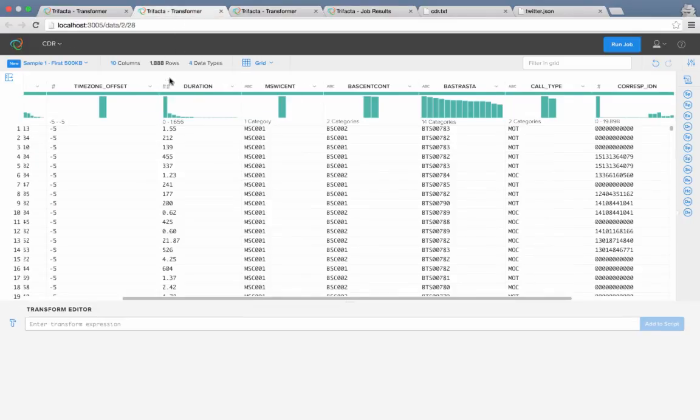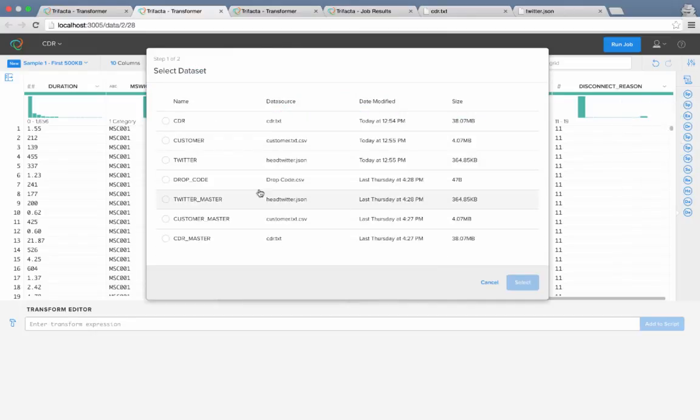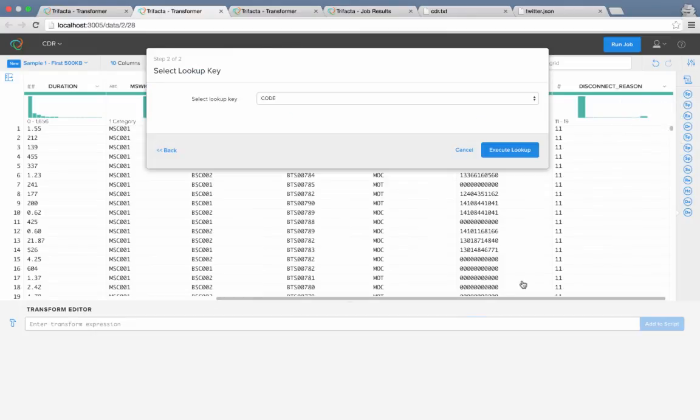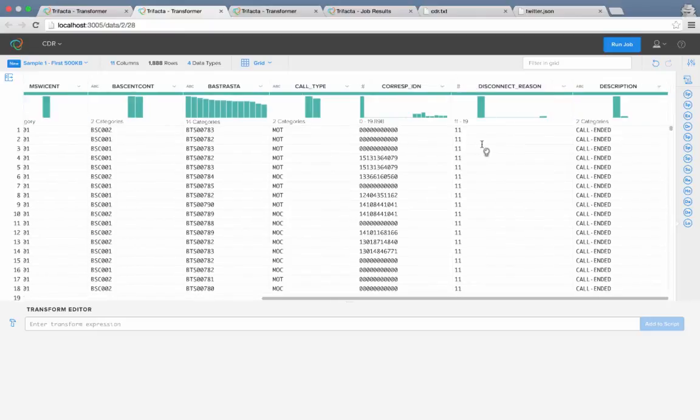Moving back now to the CDR file, I will translate the disconnect reason code into a descriptive label that non-specialist users can understand. I'm using the lookup function and select the drop code cross-reference table. As you can see, Trifacta added an extra column with plain English labels.